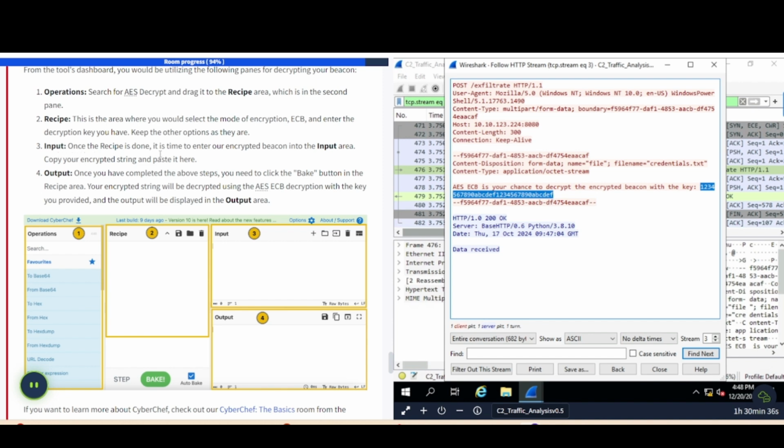Once the recipe is done, it is time to enter our encrypted beacon into the input area. Copy your encrypted string and paste it here in the output. Once you have completed the above steps, you need to click the bake button in the recipe area. Your encrypted string will be decrypted using the AES ECB decryption with the key you provided, and the output will be displayed in the output area.